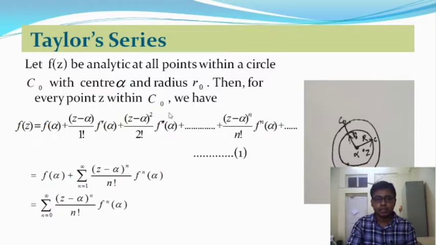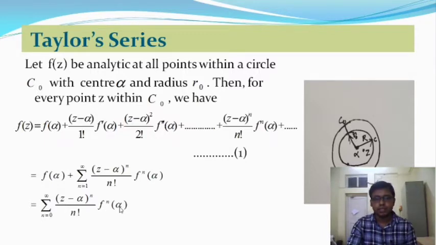This expression can be written as f(alpha) plus the summation over n = 1 to infinity of (z - alpha)^n/n! f^(n)(alpha). If we include f(alpha) in the summation, it can be written as the summation over n = 0 to infinity, not n = 1, of (z - alpha)^n/n! f^(n)(alpha).